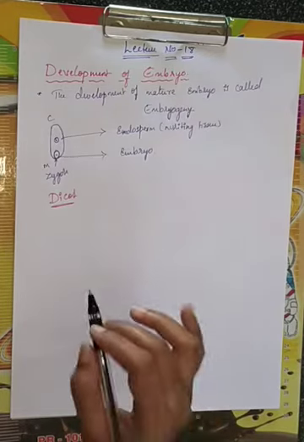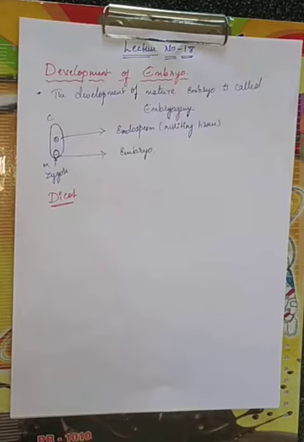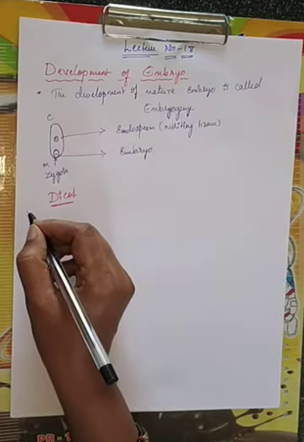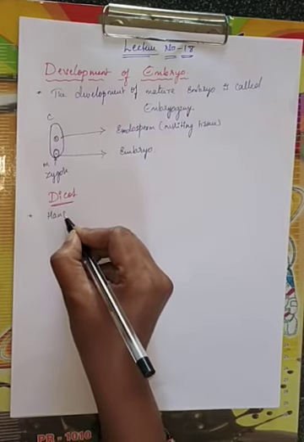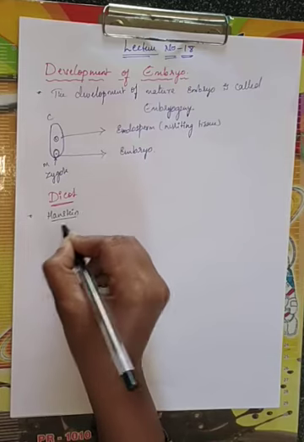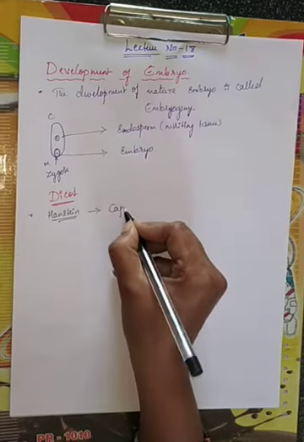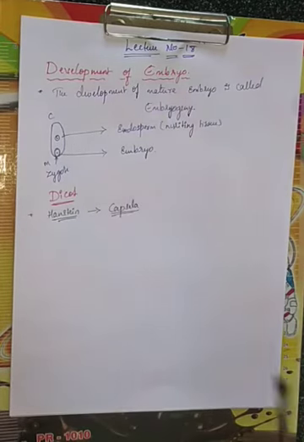It was first discovered by Hanstein. Hanstein discovered the development of embryo in Capsella. Capsella is a plant name.